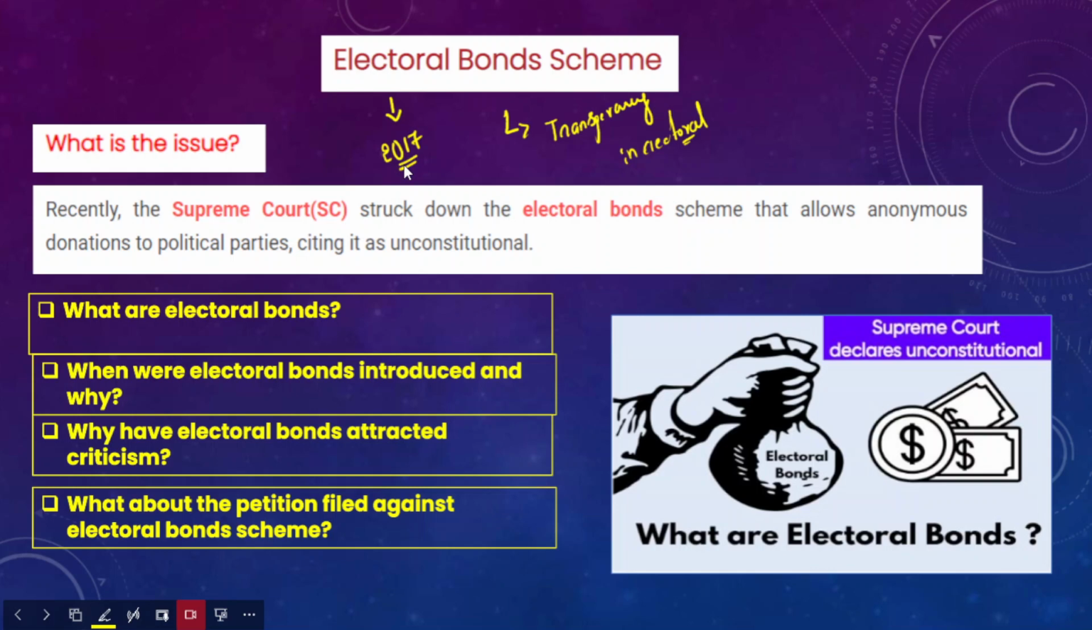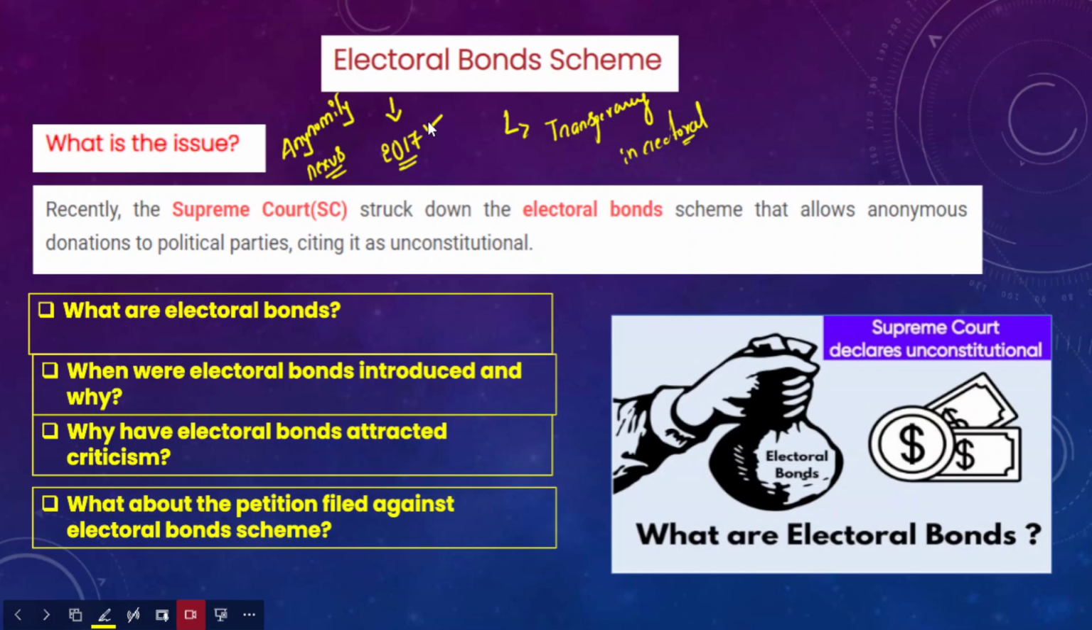So why is the electoral bond scheme in news? It is because the electoral bond scheme was challenged in the Supreme Court on the ground that it has been promoting anonymity in the political funding to different political parties. So that could lead to the corporate political nexus, or otherwise called the unholy nexus, between the political parties and the corporates. And in fact, the central government would also be able to know who have contributed to which political party.